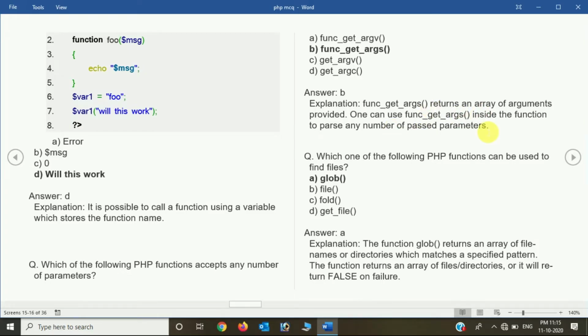Now which one of the following PHP functions can be used to find files? Suppose you want to find file names inside the PHP code, which function is used for that particular task? We can easily say that the glob function is very suitable for finding file names that are stored. So the right answer is glob.